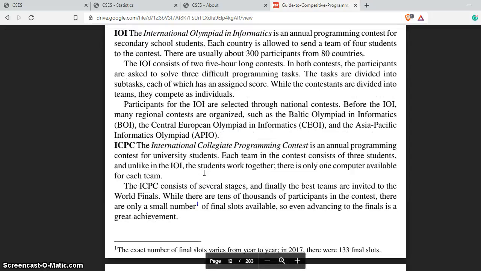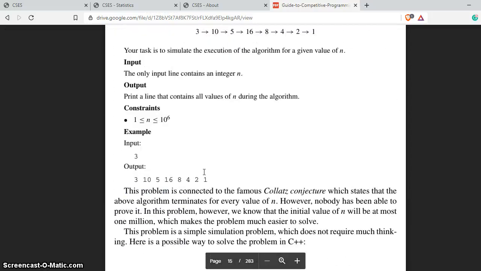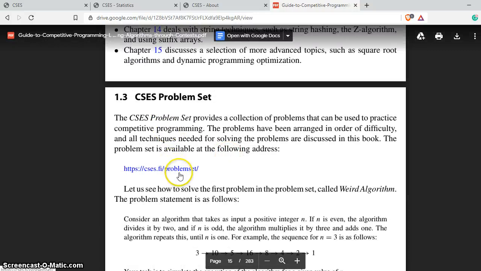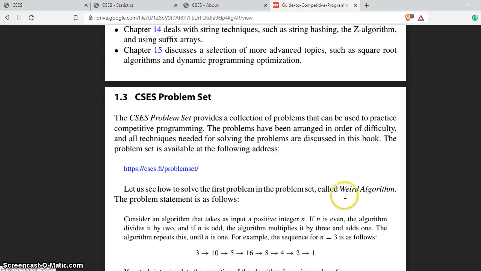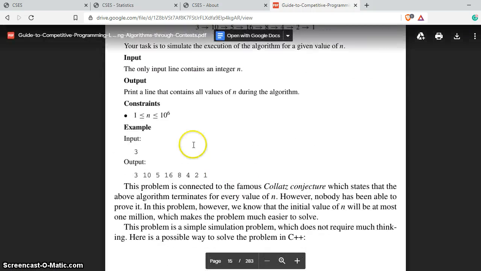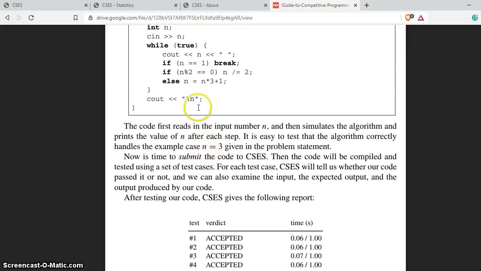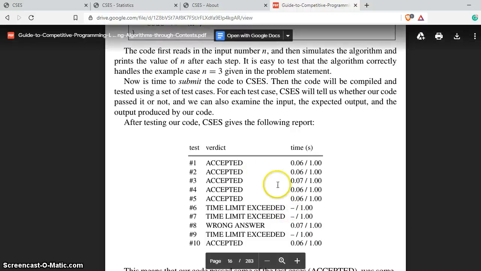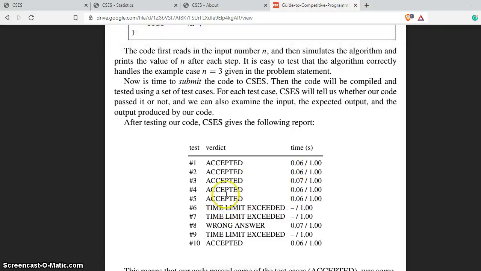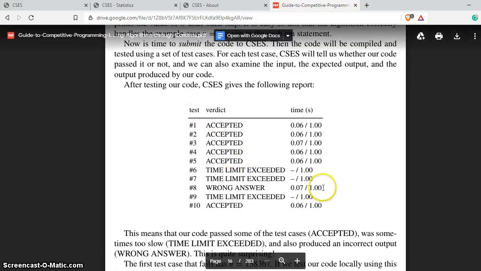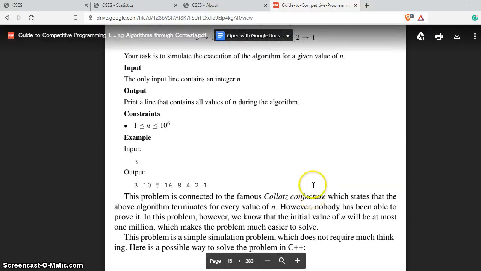And I will just show you one example over here. You see this problem statement, it is the first problem statement defined, and we just saw this weird algorithm problem statement on the website, right? And there is a solution given to this in C++, right? It also shows if something goes out of the time limit, or why it is not being accepted. So whenever you're submitting, you will get such results. But this book is completely aligned with this website.